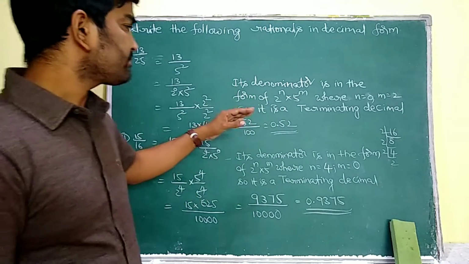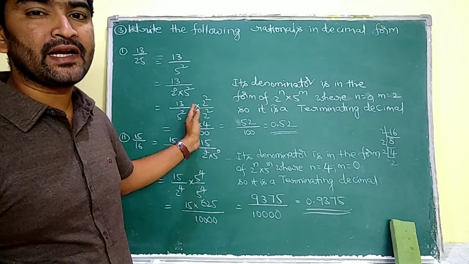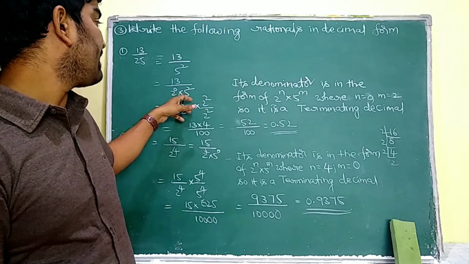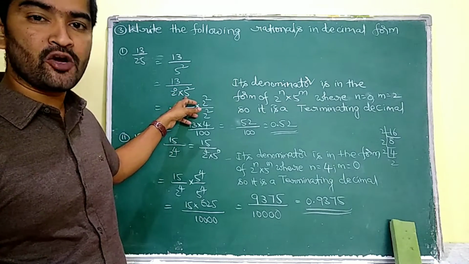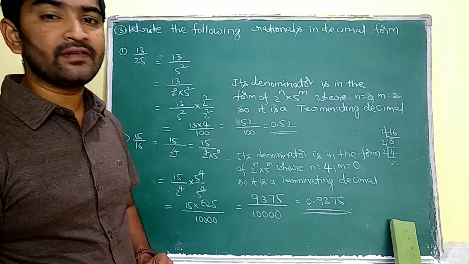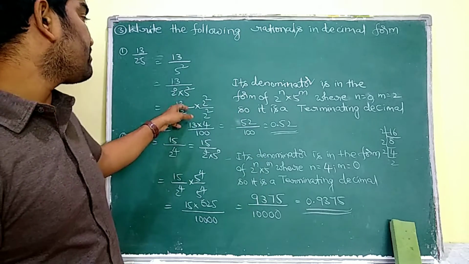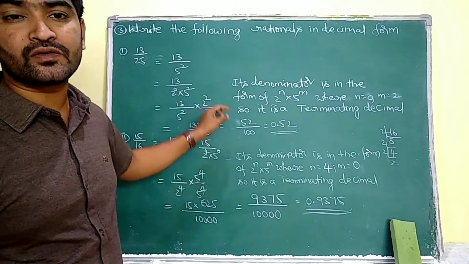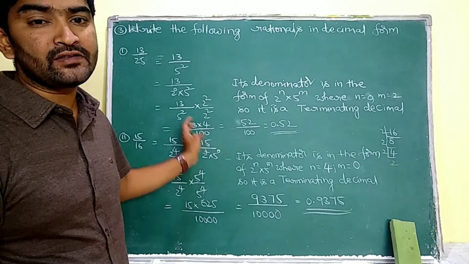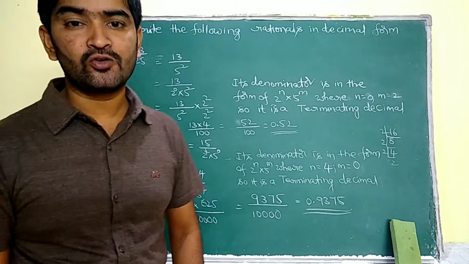Okay, so to express its decimal expansion, we have to arrange both 2's and 5's in pairs. So here I am having 5 square in the denominator. So I have to multiply this with 2 square and divide with the same 2 square to pair up 2's and 5's in the denominator. So it is going to be 13 by 5 square into 2 square by 2 square. So 13 4s are 52 by 5 square into 2 square means 100. That is equivalent to 0.52.